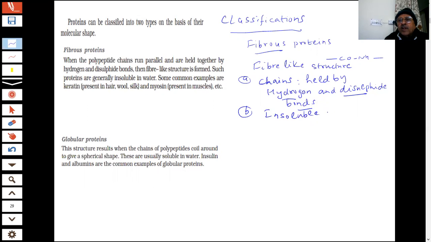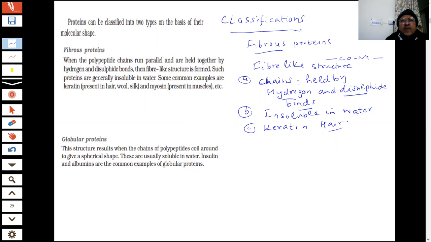Insoluble in water, students. Any example of fibrous protein? Do you know any example of fibrous protein, student? They are present in hair, wool, and silk. Fine. You have heard about keratin.